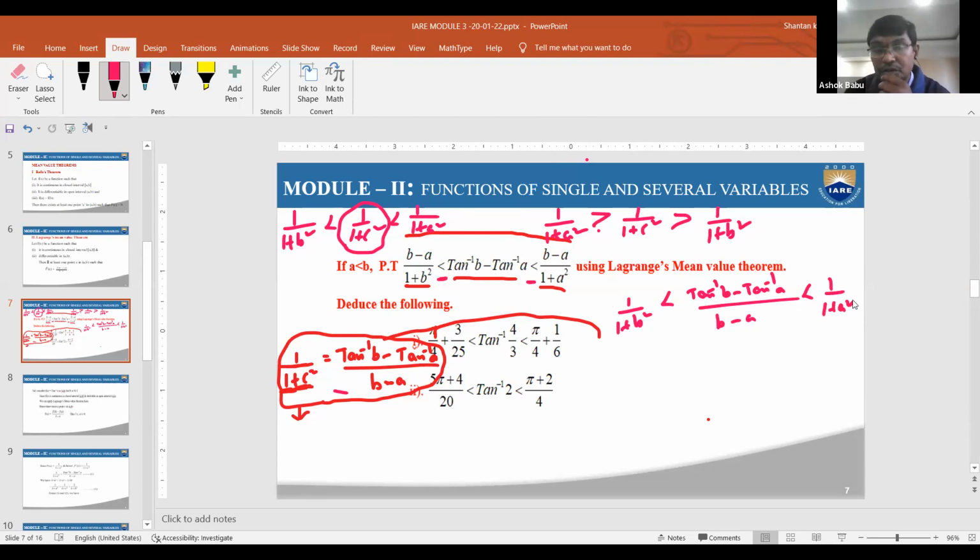And again, now we require only tan inverse b, the middle of that one.